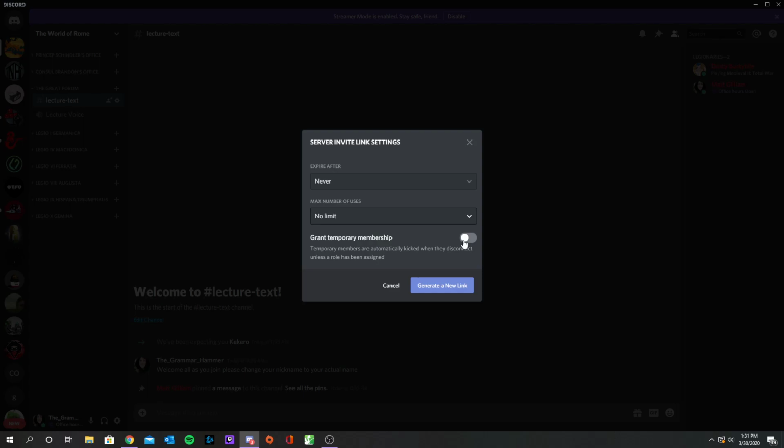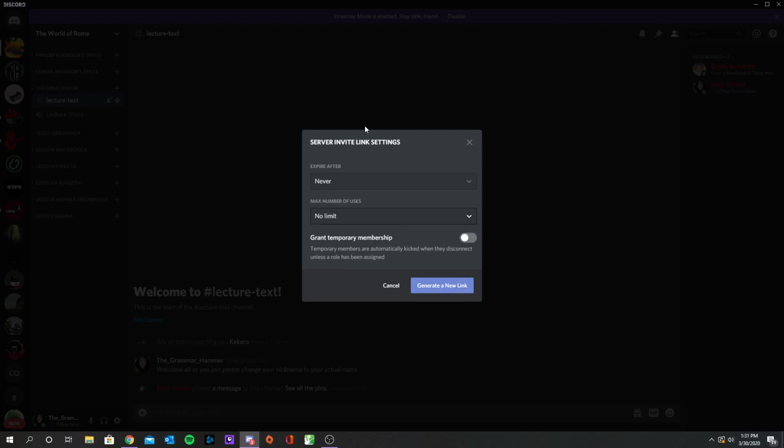Temporary membership. So this is something that you can do if you have guest speakers or something like that. You can invite them with a temporary membership. When they arrive, they are here and they are automatically kicked and disconnected when they are done on the server. So like when they turn off and they get off, it'll kick them automatically. Pretty cool. I wouldn't do this unless you really need to.